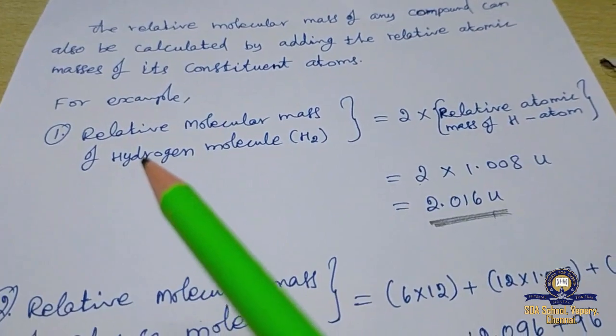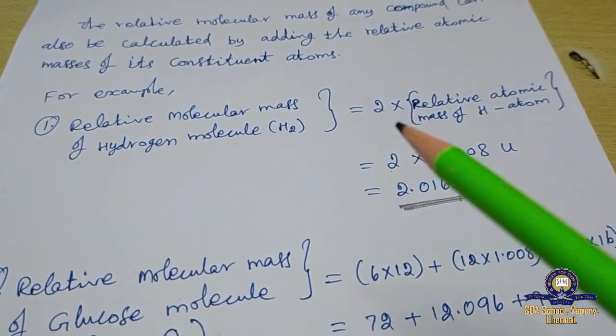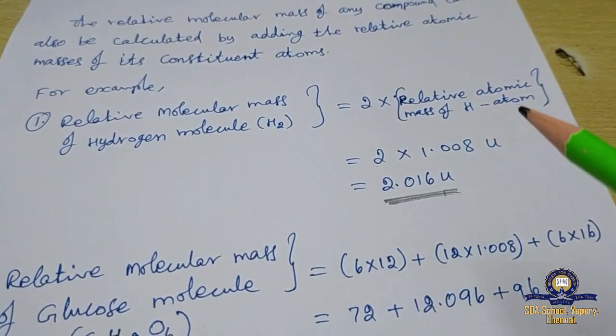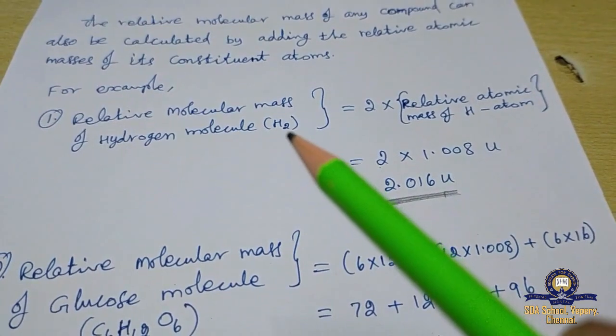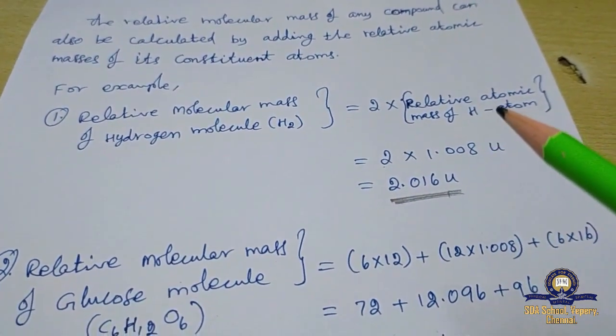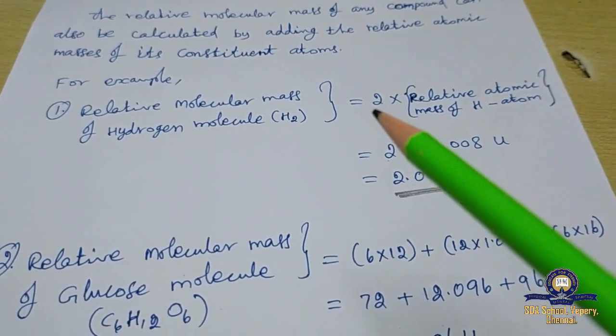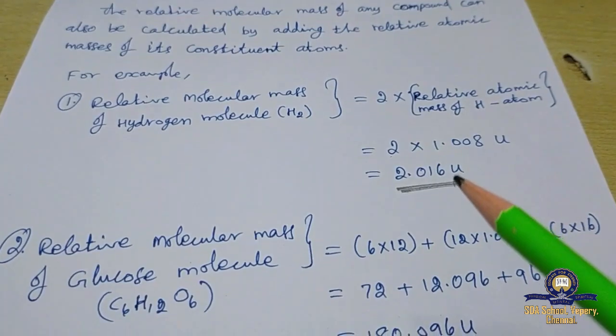For example, the relative molecular mass of the hydrogen molecule equals 2 times the relative atomic mass of the hydrogen atom. That means in one molecule of hydrogen there are 2 hydrogen atoms. That's why the relative atomic mass of hydrogen is multiplied by 2. So it gives you 2.016 unified atomic mass.